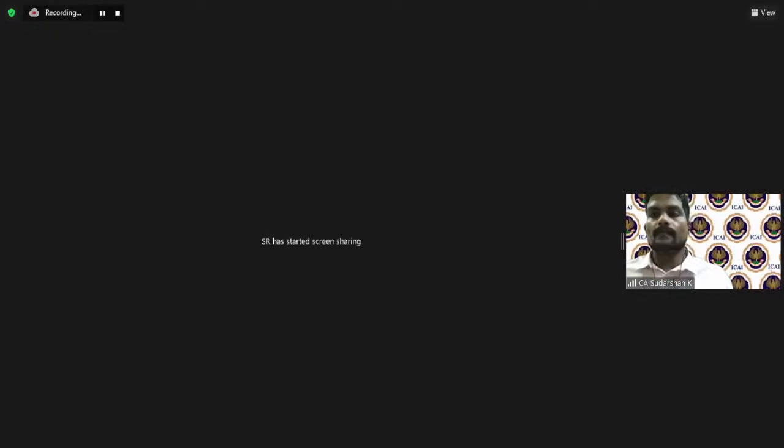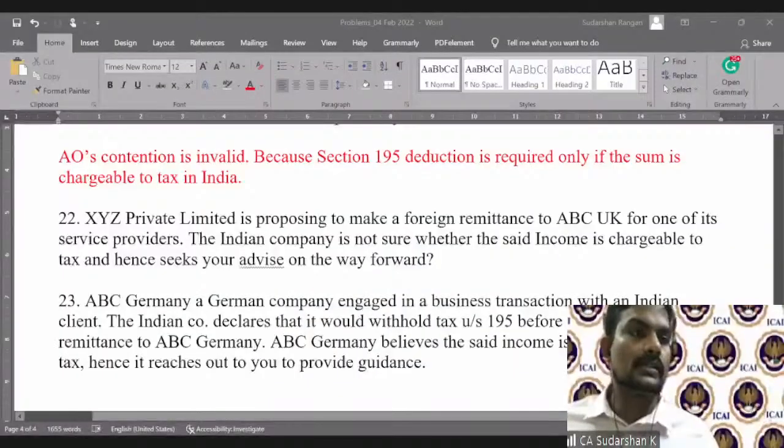Now this is a very common situation, because you don't want to take a chance saying it is not taxable, and tomorrow the government will come behind you as a resident and say, hey, why didn't you pay your taxes, why didn't you withhold taxes, and then you saw what are the consequences of not withholding the taxes. All right, so this is up and running now. So this is a common situation.